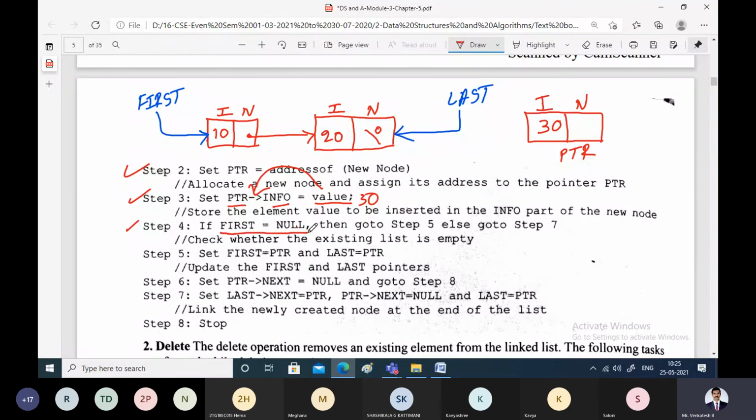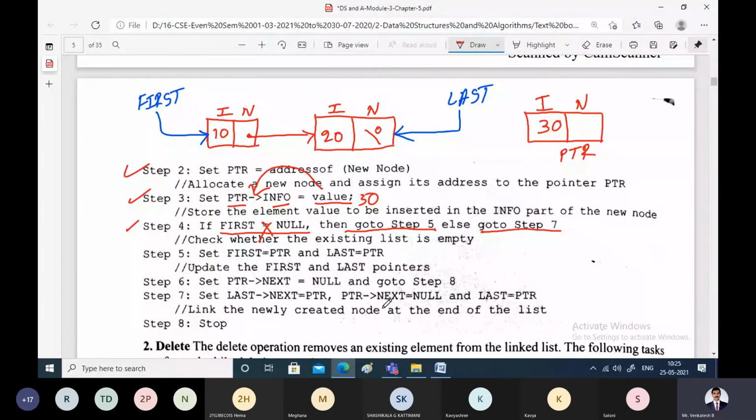If this is true, then only we will go for step 5. Now this is false in our case. Then only we will go for step number 7. We will skip step number 5 and step number 6. We will go to step number 7. What does step number 7 say?